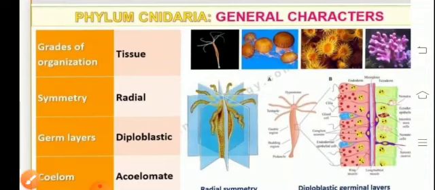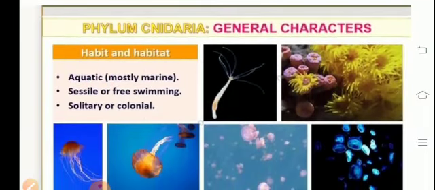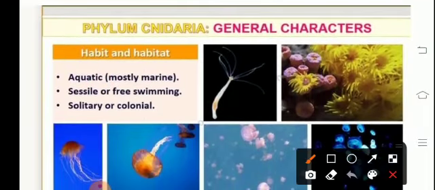Talking about the cnidarians, there are 9,000 species present and the habitat is generally aquatic or marine in nature. They are generally marine, but few freshwater forms like hydra are also found. They are sessile, that means they are attached to substratum, example hydra. They are free swimming. The example of free swimming cnidarians are jellyfish.